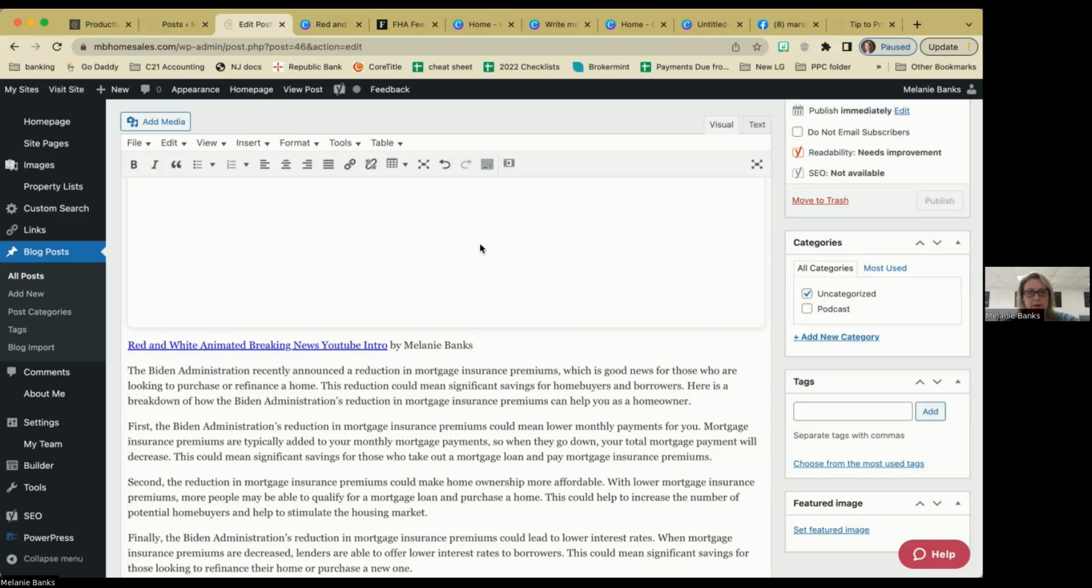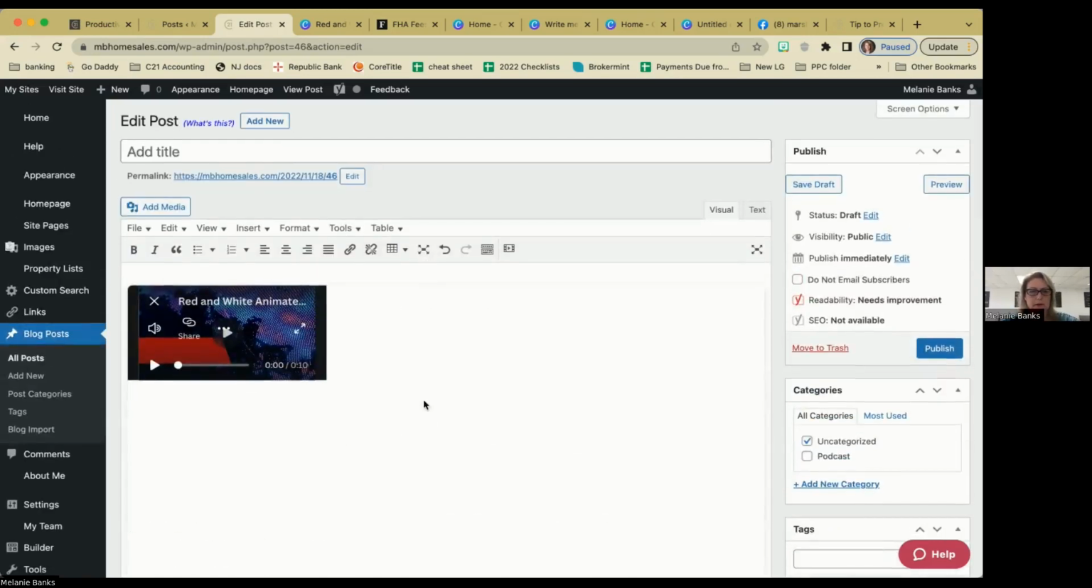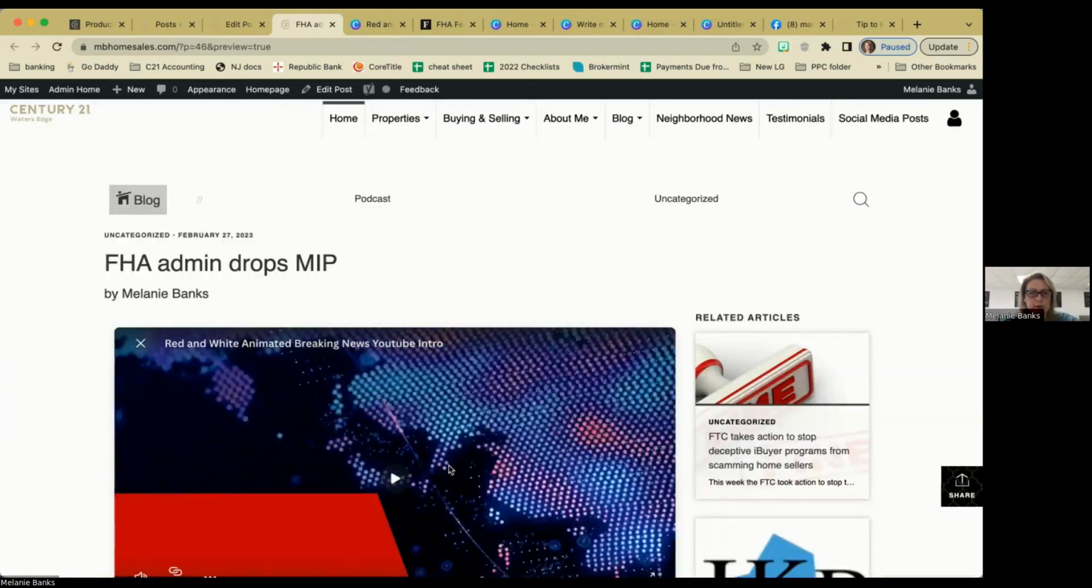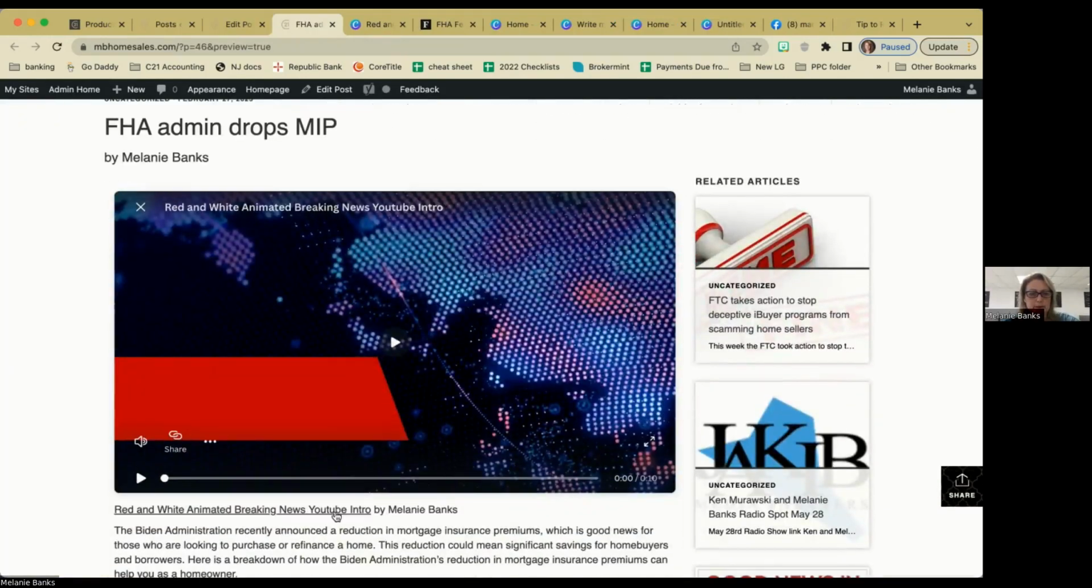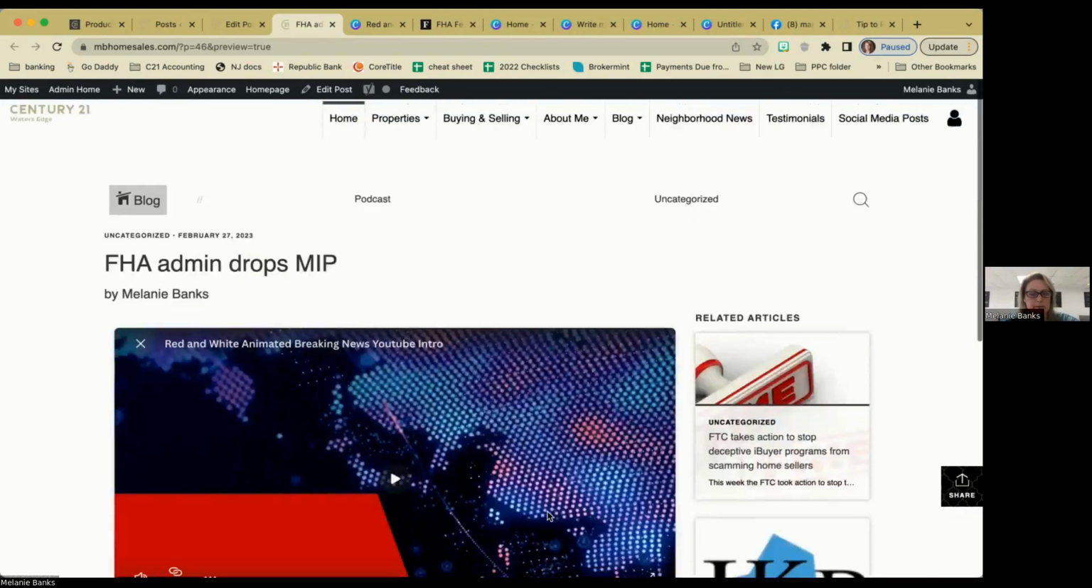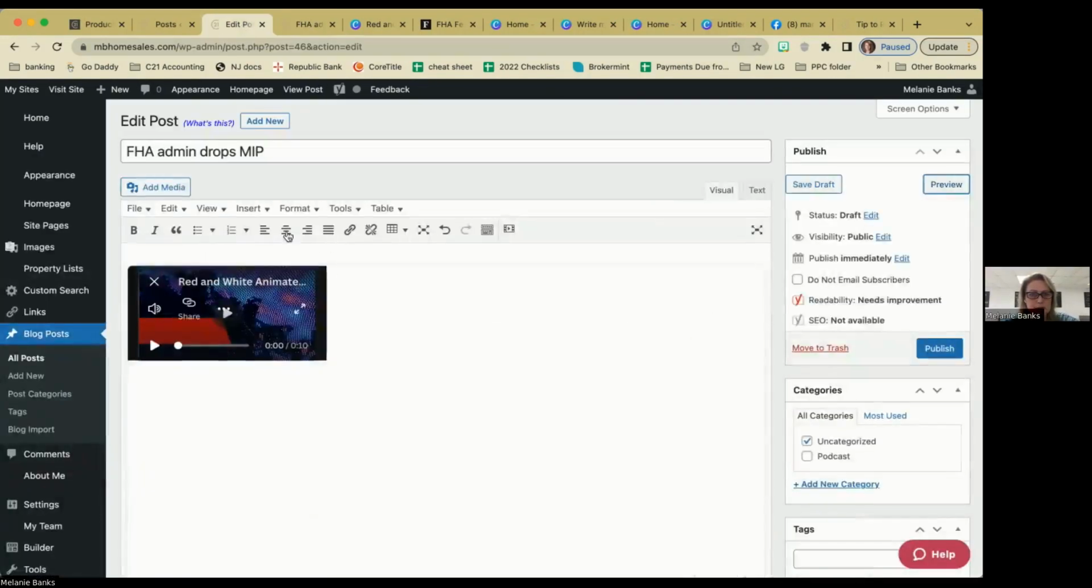And now it's going to have a little box at the top there. And we are going to hit preview. Oh, well, I have to enter a title first. FHA admin drops MIP. Now we're going to hit preview. And it is going to show me my cool video that is now going to be embedded into my blog post. So super easy to get your video in there.